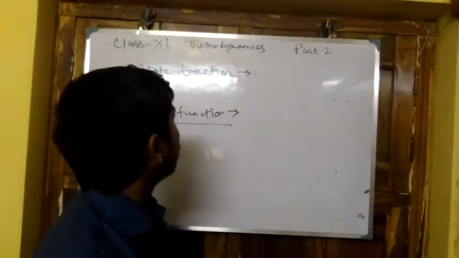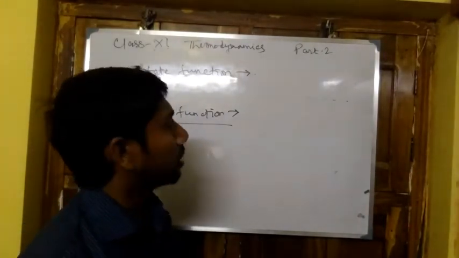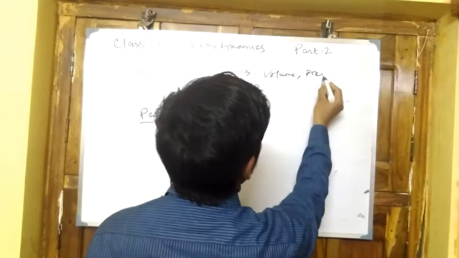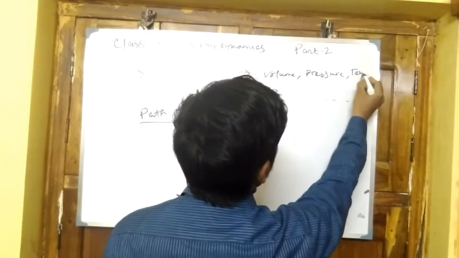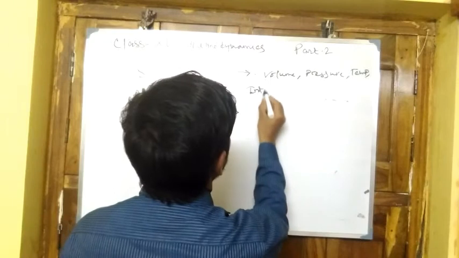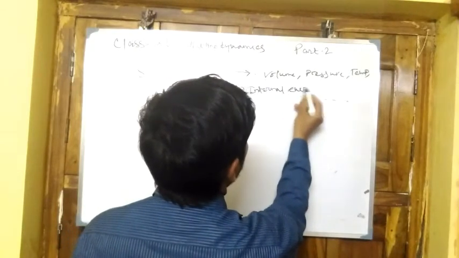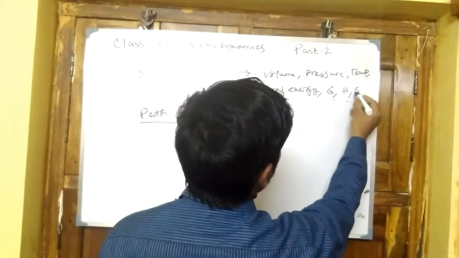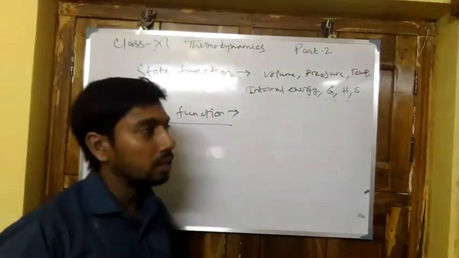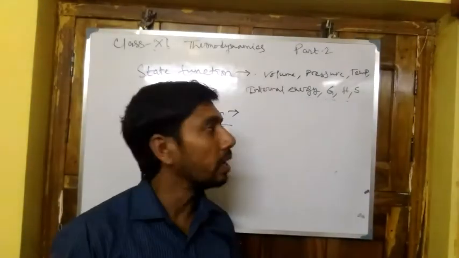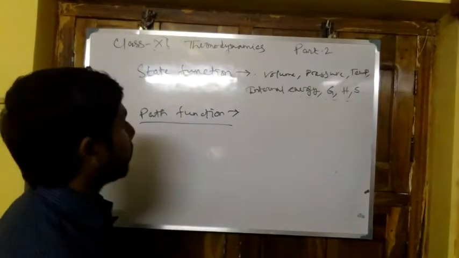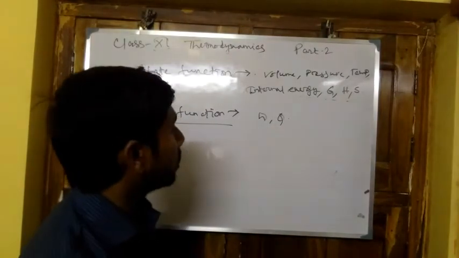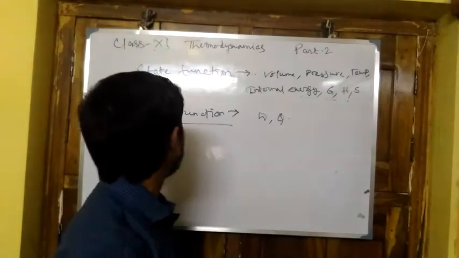Now we may take examples. State functions: volume, pressure, temperature, internal energy, Gibbs free energy, enthalpy, entropy, etc. G, H, S are thermodynamic parameters: G is Gibbs free energy, H is the enthalpy, S is the entropy. And path functions are W and Q, that is Q means heat and W is work done. These are the path functions.